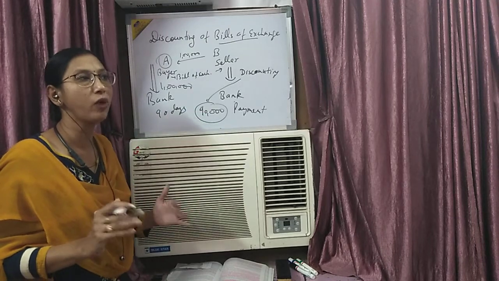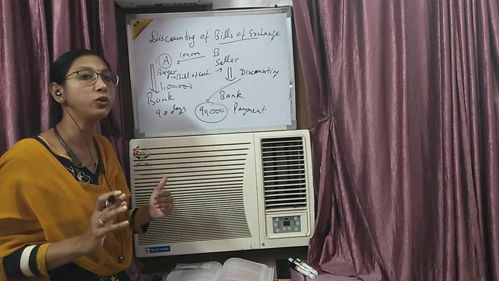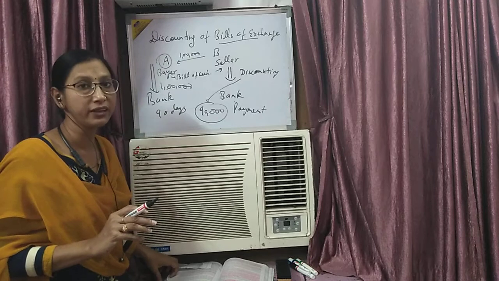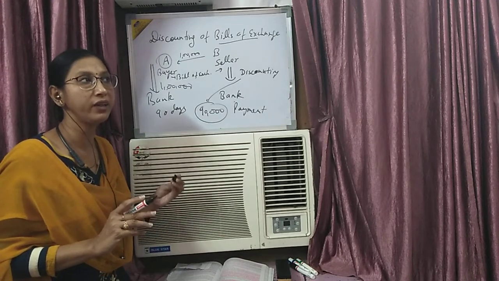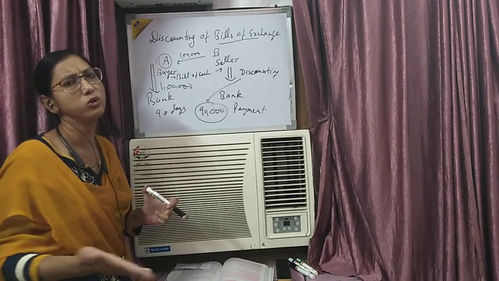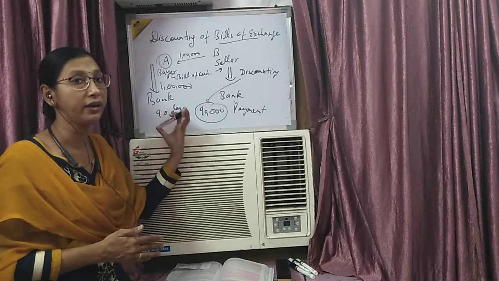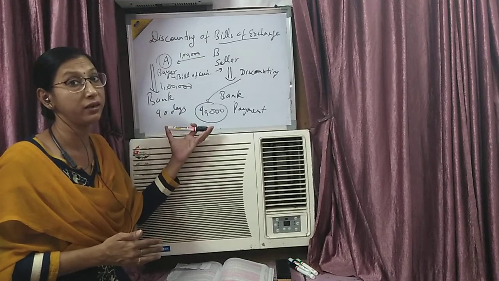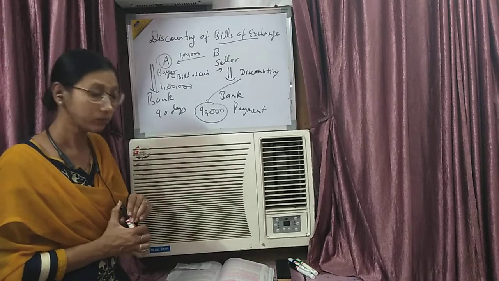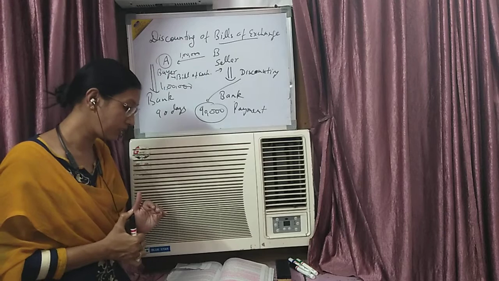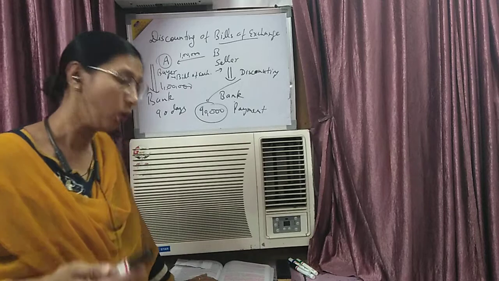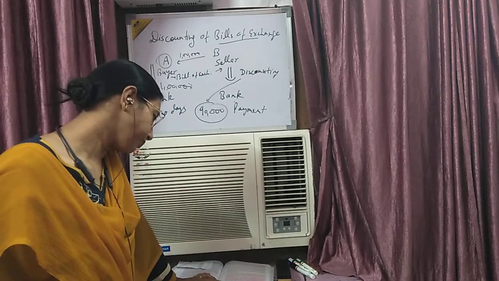Why is this important? Why do banks provide this facility? Especially to exporters and importers. Sometimes they are not having the amount at that time, so they can give the bills of exchange, and whenever any seller wants, the bank also gives them the amount, but at a discount rate or at a less rate. That is discounting of bills of exchange. Clear? Go through this point once again, children, and if you still have any doubt, you can ask. I will explain once again.